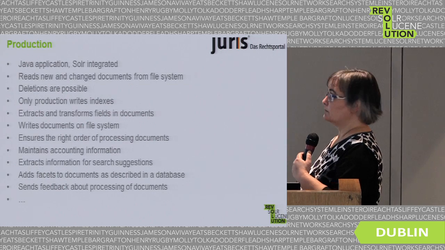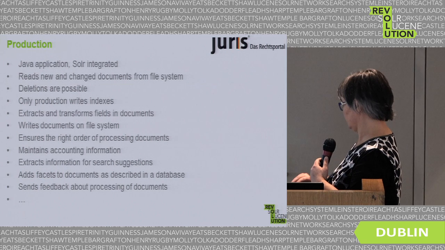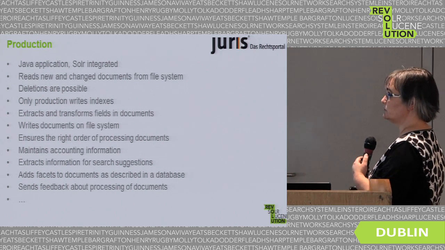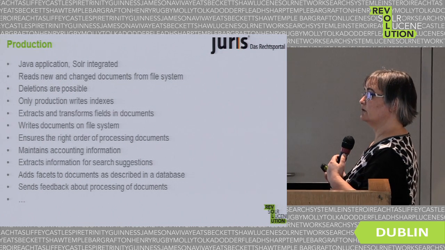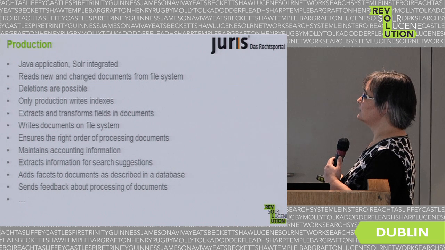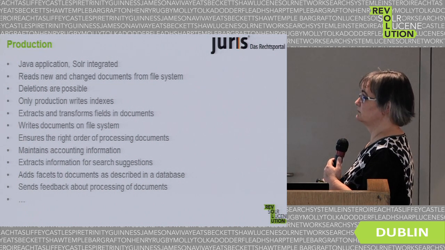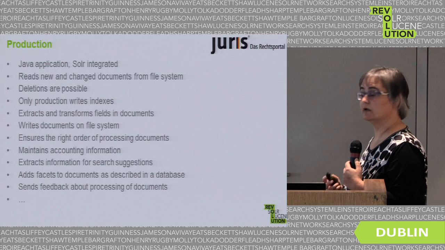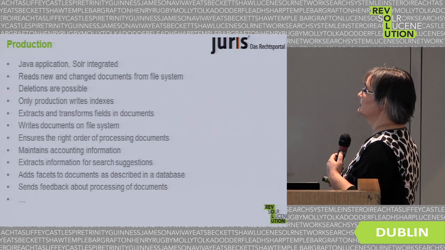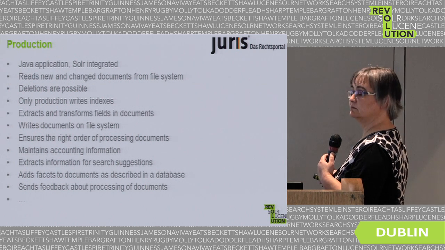So what does our production do? It's a Java application, Solr is integrated. This is the only part that really writes indexes. It reads new and changed documents from the file system, up to, say, 2 million documents per day. Deletions are also possible.